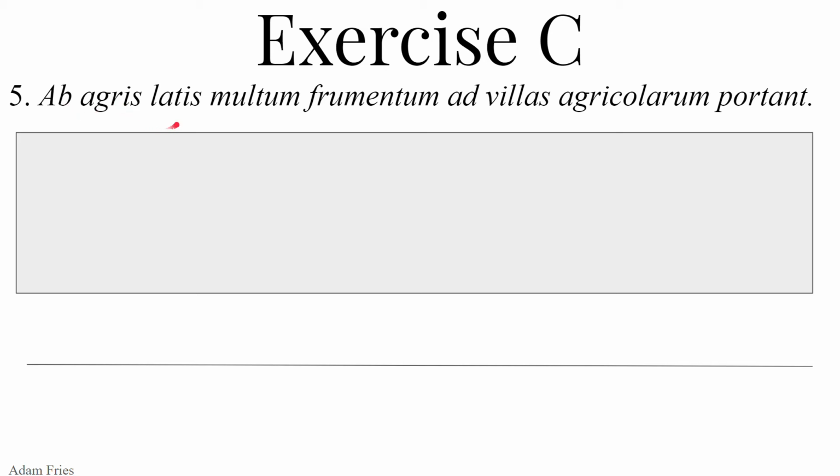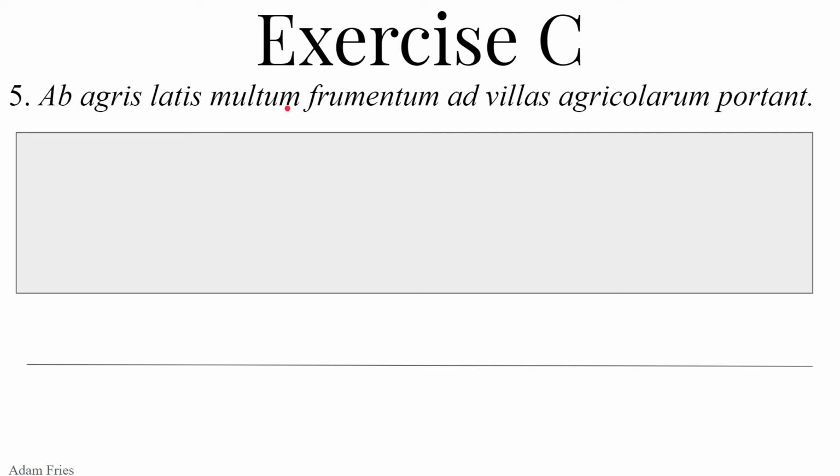from the plural fields. Latus, a, um, an adjective meaning wide or broad, modifies agris, because latis, it could be dative, it's not dative, or ablative. It's going to be ablative, plural, masculine, modifying agris. From the wide fields. We're going away from some wide fields.